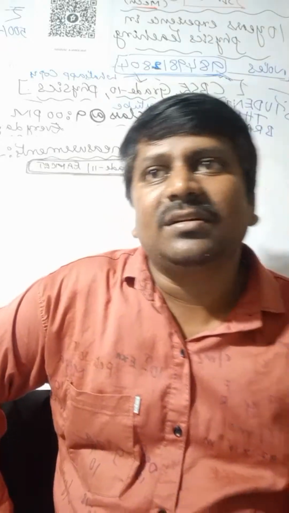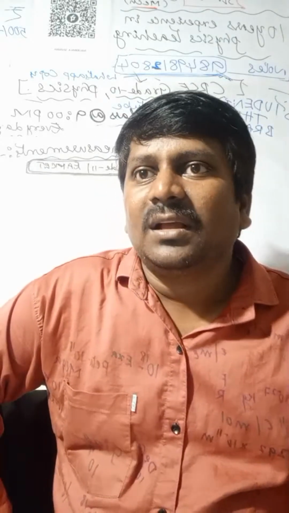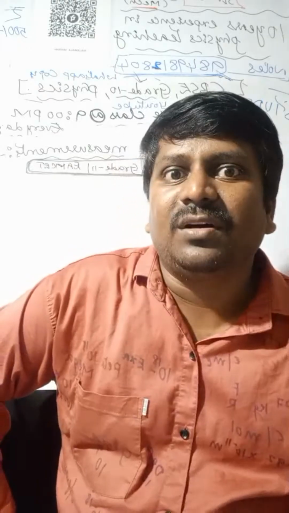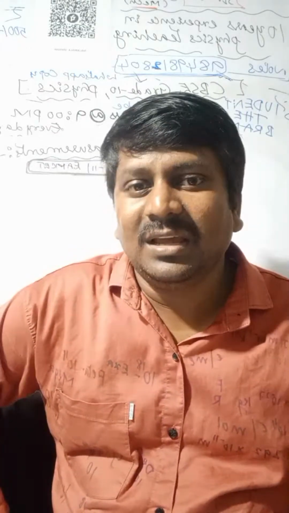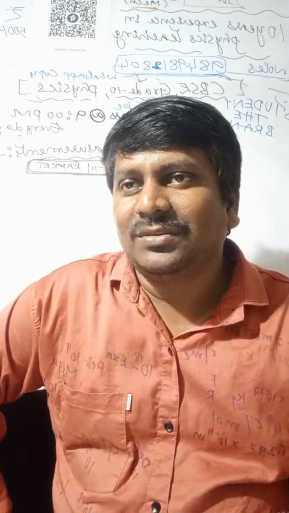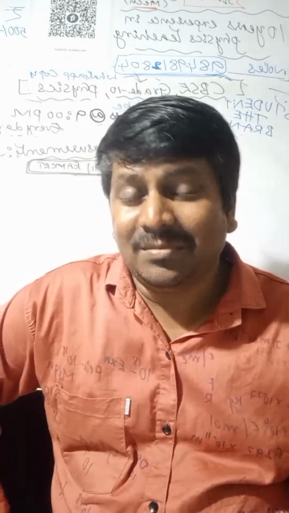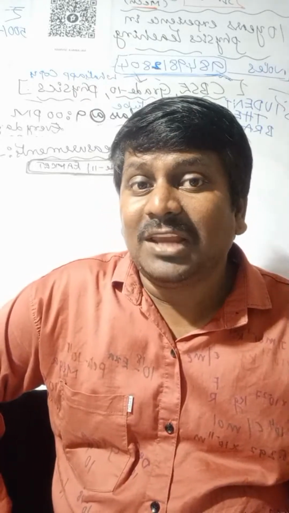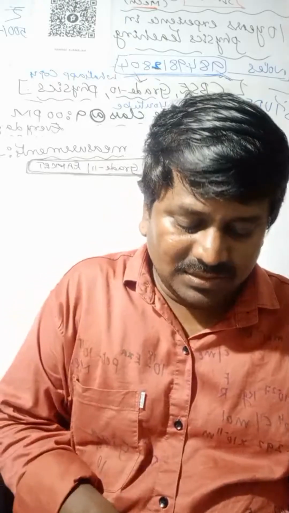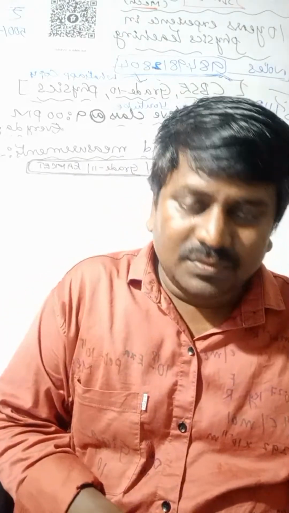Next one, relative error. Relative error is nothing but the ratio of mean absolute error to the true value. So delta A by the true value, which is AM. So that is about relative error.